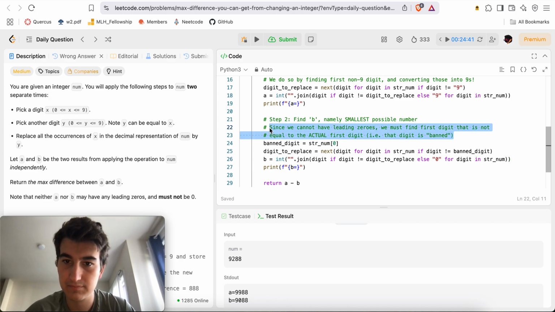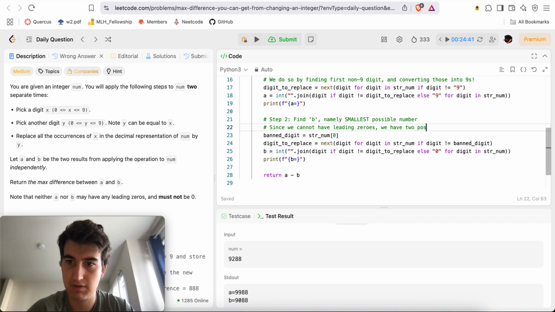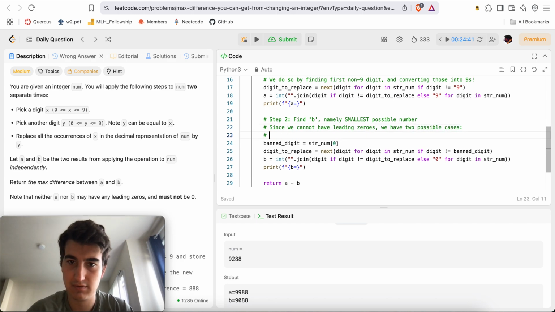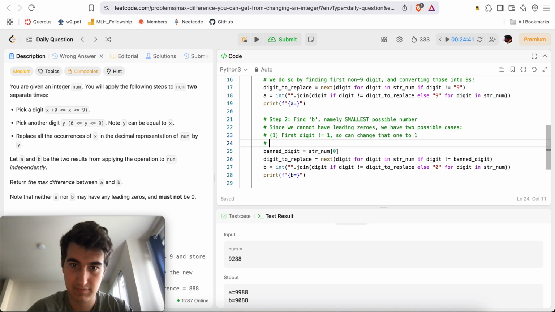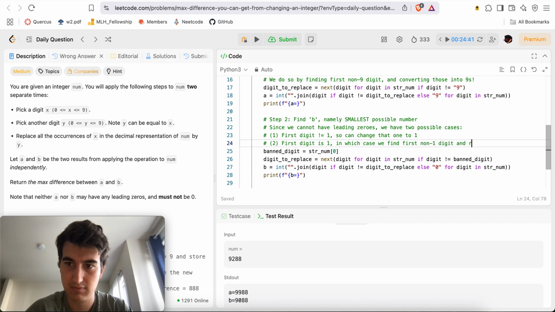Oh no, so we just make the first one. Okay. I have 2 possible cases. 1. Change that one. 2. Digit is 1. Digit is 0. There we go.